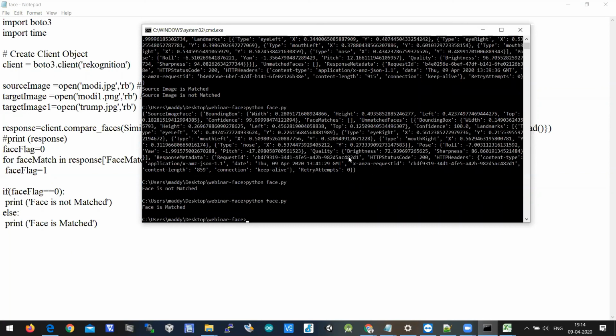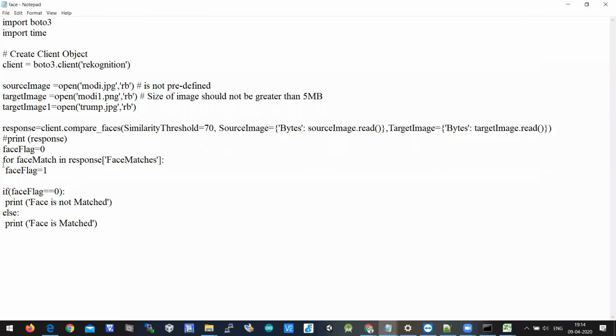Now it is printing faces matched. So I wrote a simple logic wherein if, in the response, face matches has an entry, meaning the face is matched, I took face flag as 1. This is a dummy variable. I can write dummy equal to 0 also. When the interpreter enters the for loop, it means the face is matched, so I made it 1.